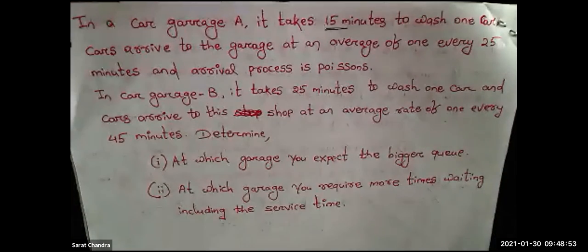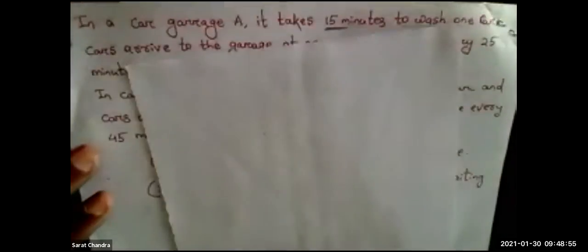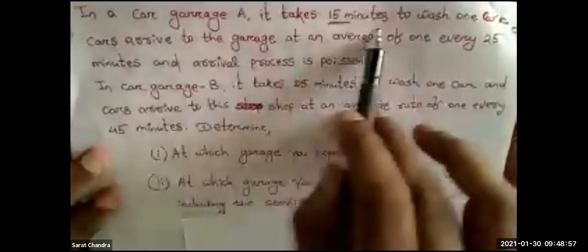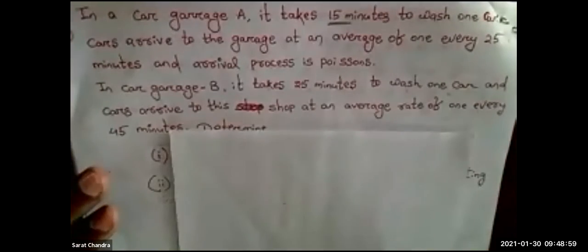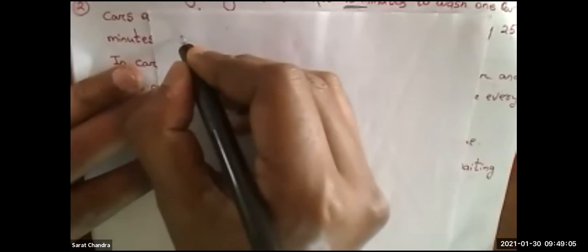Okay. So I will write it. Simultaneously I will read the question and solve it. Yes, all are correct, it is service rate. So I will first write the given data. Car garage A. One car garage is there, that is car garage A. So for this garage A, what are the given data?